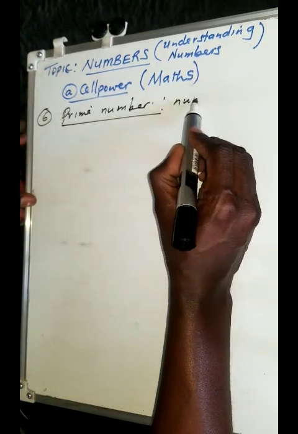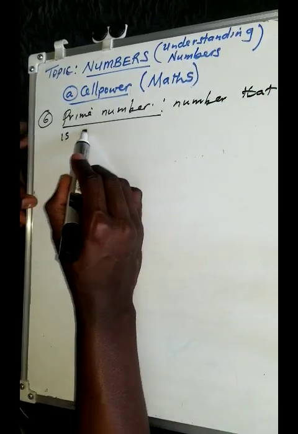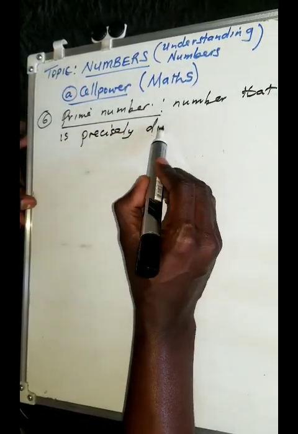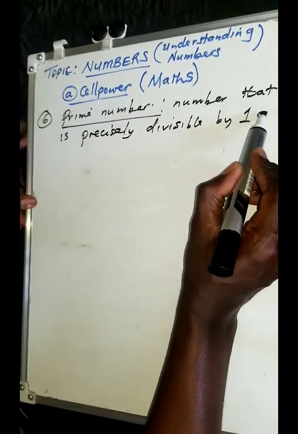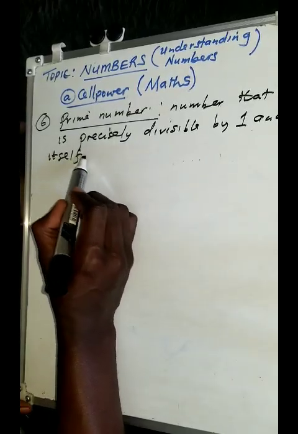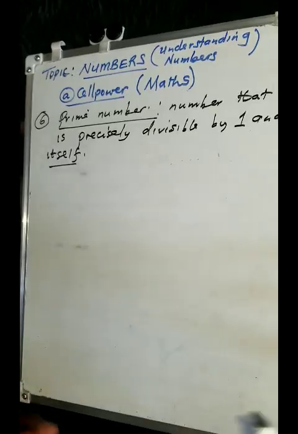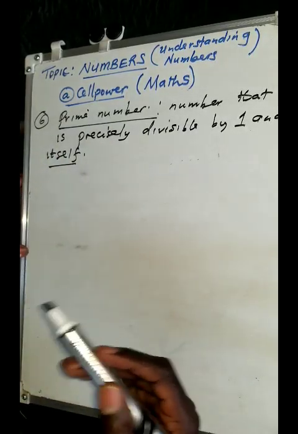I can simply say a prime number is precisely a number that is divisible by 1 and itself. So in other words, there are only two factors, the number 1 and the number itself. Those are what we simply call prime numbers.